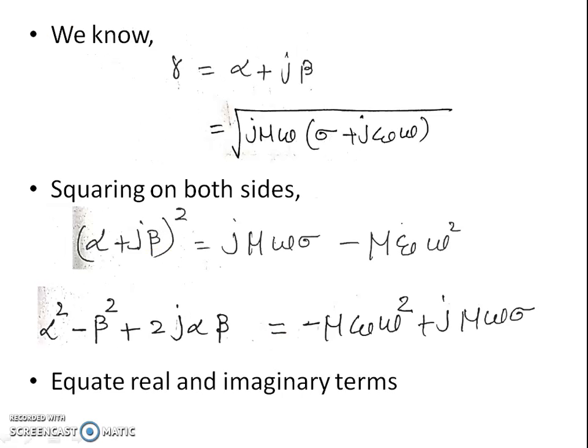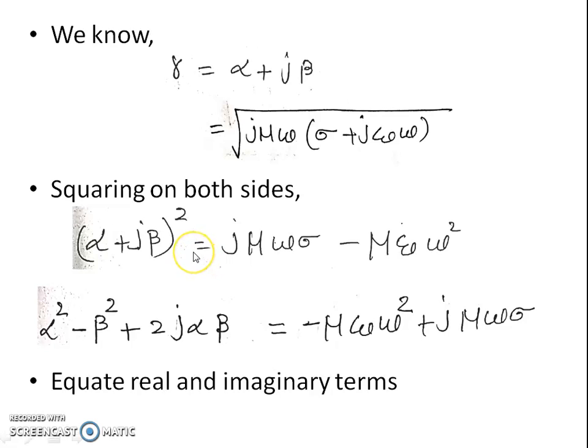So we know the relation, that is gamma is equal to alpha plus j beta, and this can be written as root of j mu omega into sigma plus j epsilon omega. And squaring this equation on both sides, that is alpha plus j beta the whole square is equal to j mu omega sigma minus mu epsilon omega square.